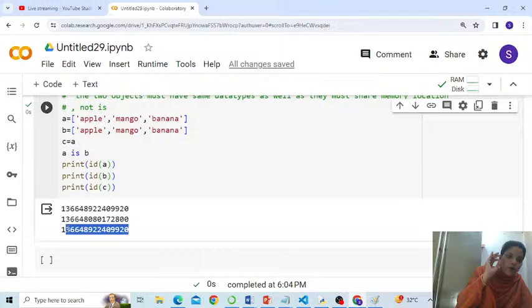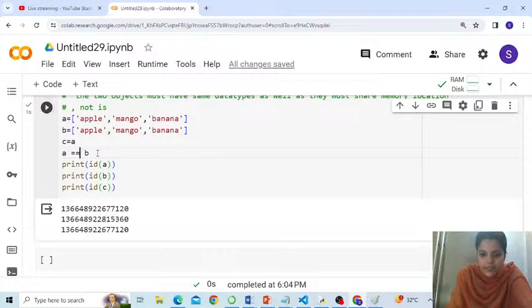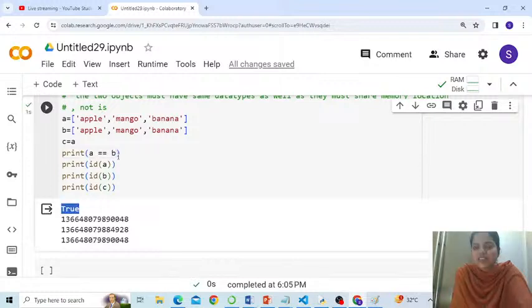Concept 100% understood. That is the meaning of is. Keep it for an interview question also: what is the difference between is and equal to equal to? When you say A is equal to B, it will say true. Let me print: is A equal to B? Yes, A is equal to B, but these two are actually not the same object in memory, correct? Whether these two are the same object in memory, are you referring to them? So we better make use of is.